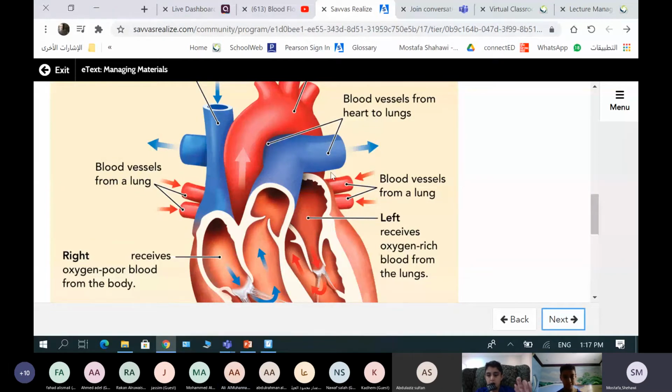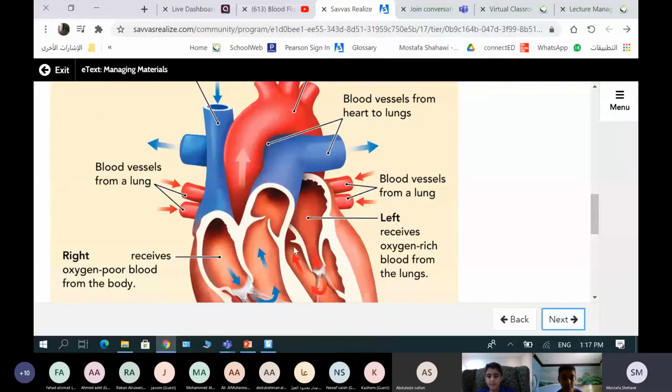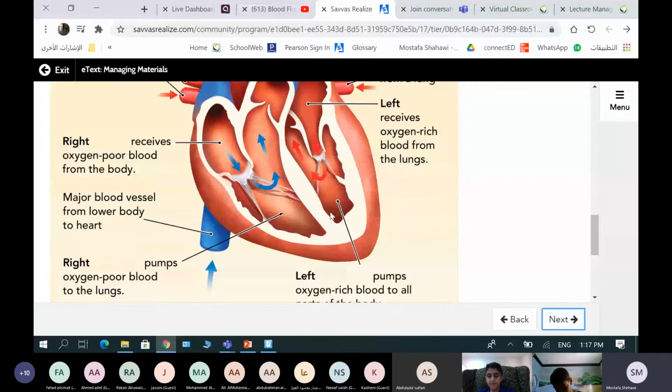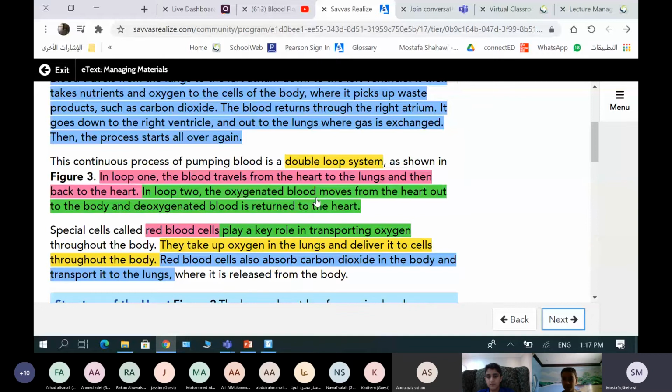We can think of the blood circulation as two loops: a loop between the heart and lungs, and a loop between the heart and all body parts. Heart and lungs will start like this: pulmonary artery, lungs, then heart again. And the second loop is between the heart, aorta, all body cells, and from all body cells through the veins, back to the heart through the vena cava. So we have two loops here, loop number one and loop number two, that we have explained before. Last one, specialized cells.